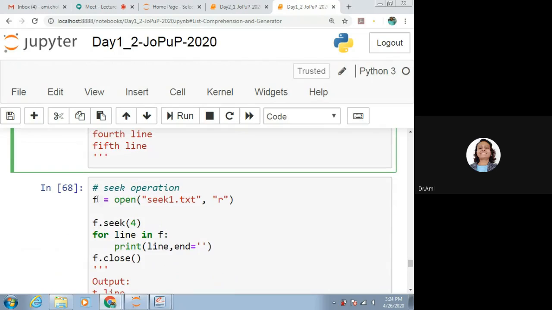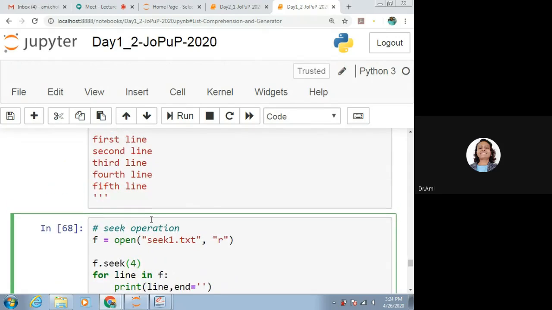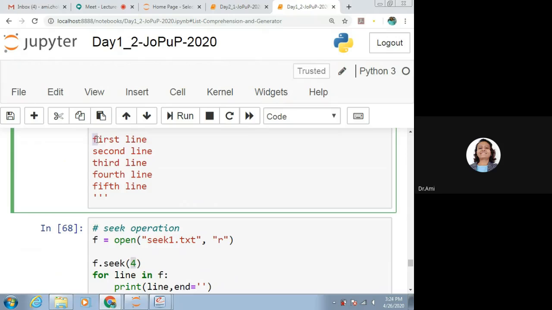Now what do we do? f is equal to open seek1.txt in read mode, f.seek(4). That means it is now at 4 characters passed. Let's say 1, 2, 3, 4. So 4 characters it has passed.